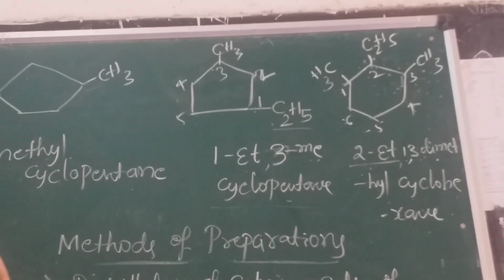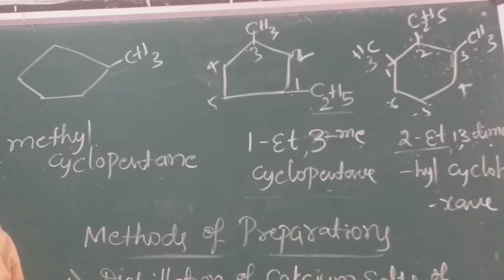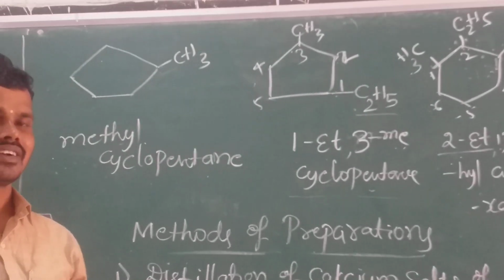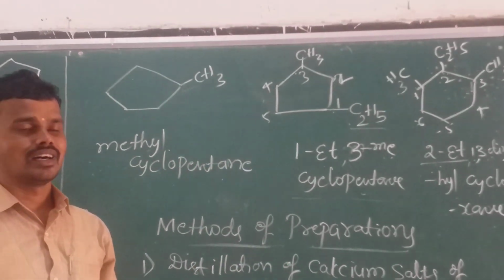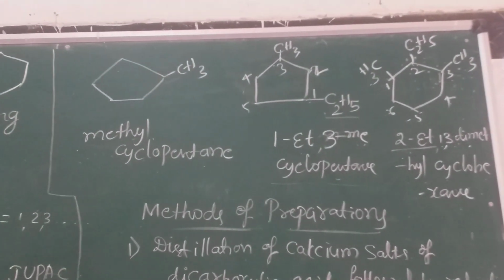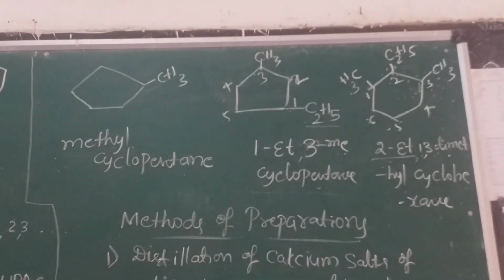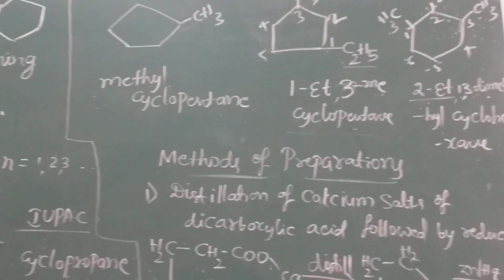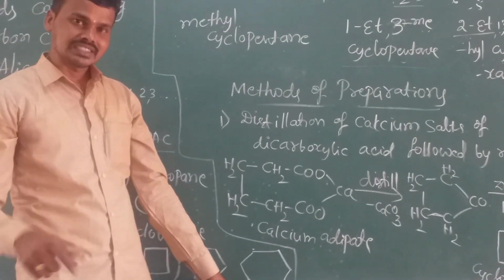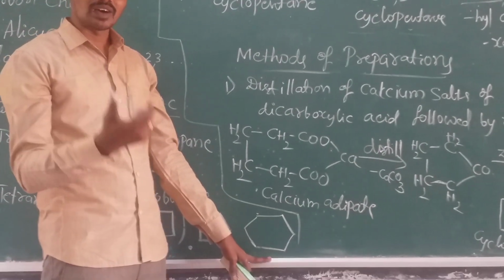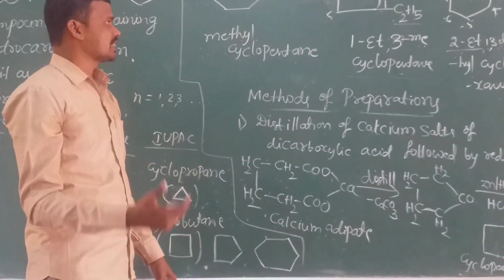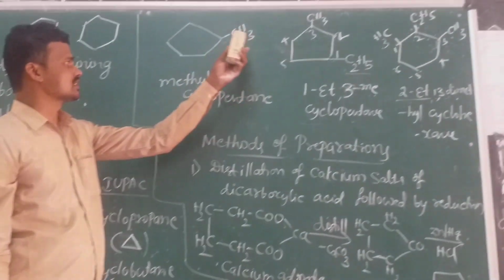See here, IUPAC naming rules. You already know well how compounds are named by alphabetical order, or by number, or the branch of carbon gets the lowest number. Like that, these things are involved in this. See here once again: cyclopropane, cyclobutane, cyclopentane, cyclohexane, cycloheptane, a 7 number ring, cyclooctane, an 8 number ring, cyclononane, that is a 9 number ring, and these are the branched chains.